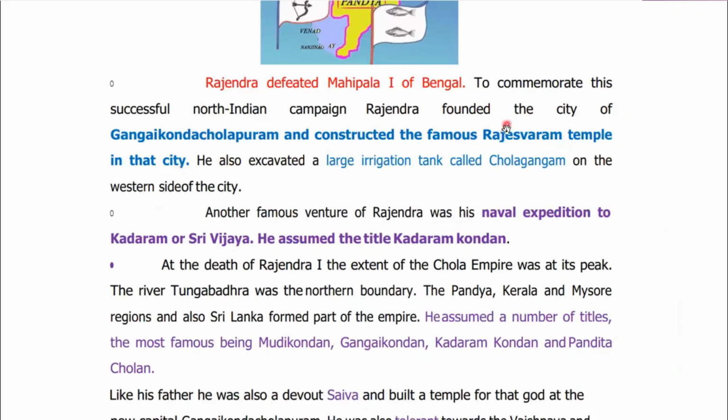Please remember, the Rajarajeswara temple was built by Raja Raja I, but this temple was built by Rajendra I. At the same time, he excavated a large irrigation tank called Chola Gangam on the western side of the city.